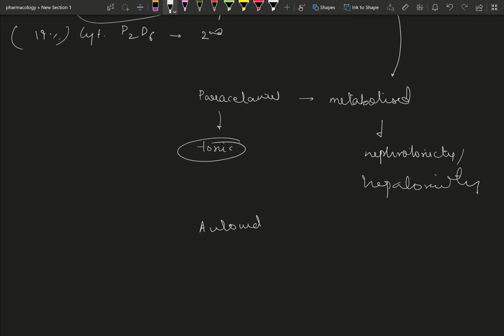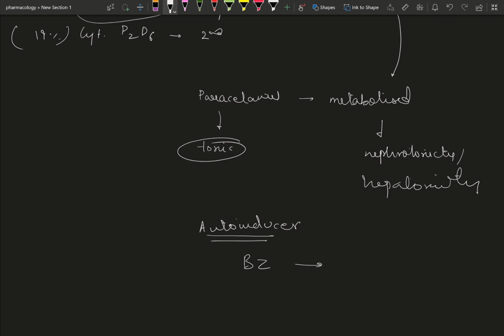Then there comes the concept of auto-induction. Whenever we were discussing induction, we talked about the concept that there is an enzyme and some inducer is coming and inducing the metabolism of the substrate. But here in auto-inducers, the substrate is the inducer as well.